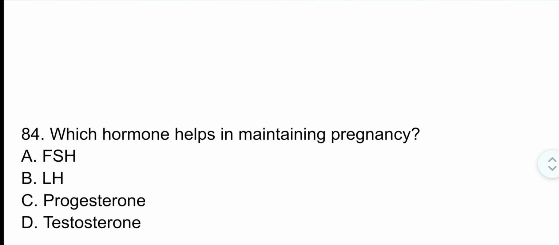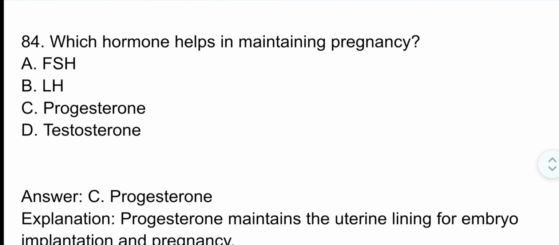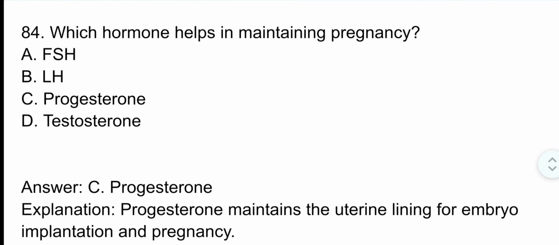Question number 84. Which hormone helps in maintaining pregnancy? Correct option is option C. Progesterone. Progesterone maintains the uterine lining for embryo implantation and pregnancy.